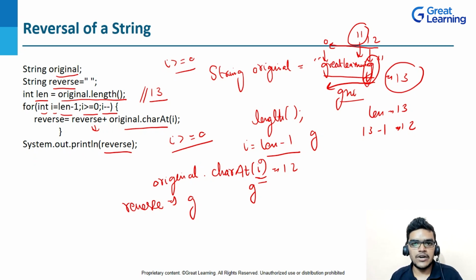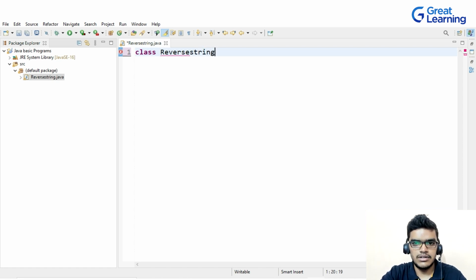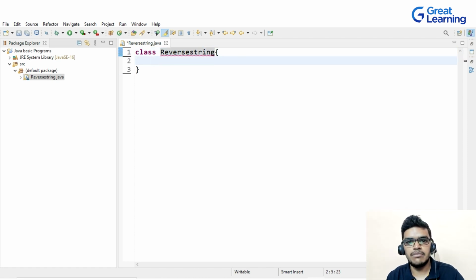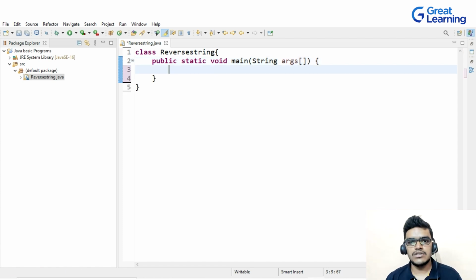Now let's see the coding part of this reversal of a string. So let's start with the program. First I will create a class. I will write class, and the class name will be ReverseString. Inside this class I will create a main method. So I will write public static void main, and then String args. So this is my main method.